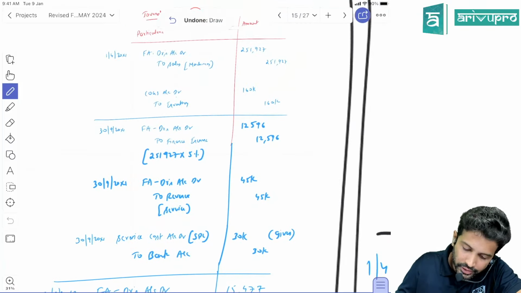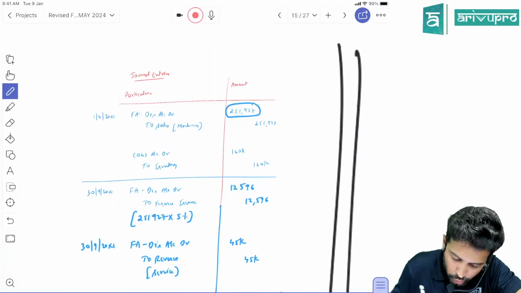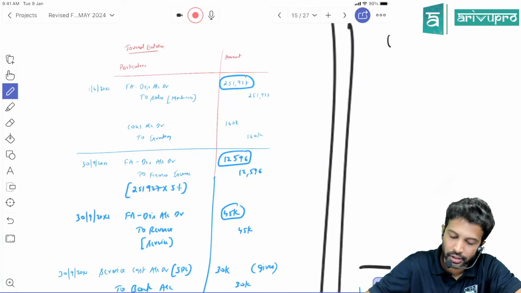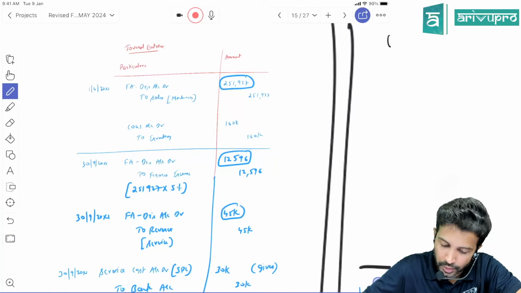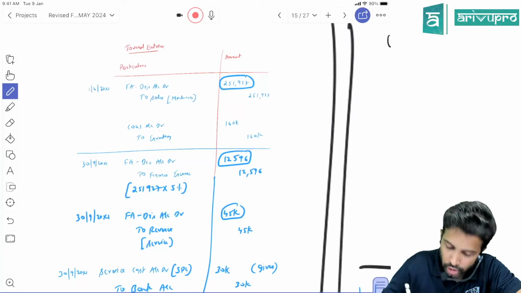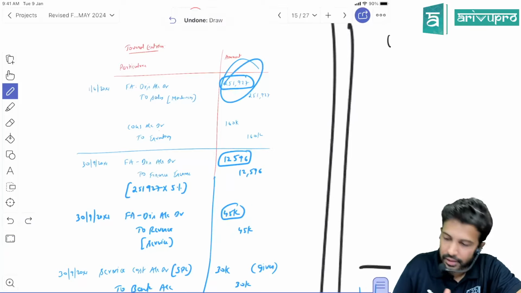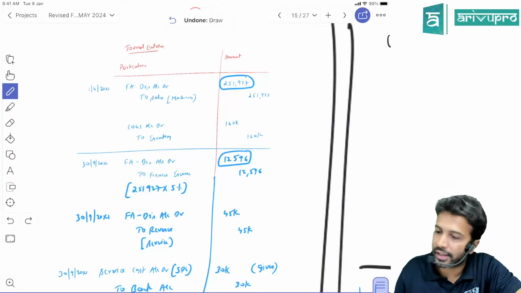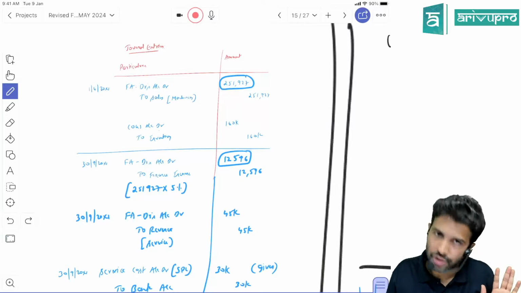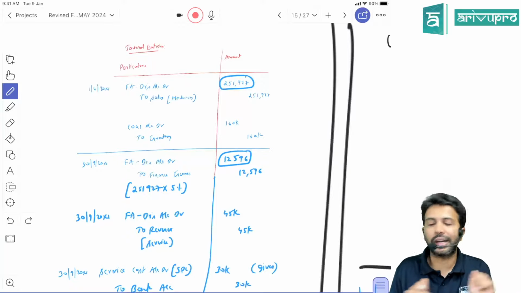Now hang on. What is the debtor balance? Check where all you have debited. Here you debited 251,927. Here you debited 12,596. Here you debited 45,000. And if you add 251,927 plus 12,596 plus 45,000, totally adding all this, my calculator shows 309,523. Meaning on 31st March 20X2, we still have a debtor outstanding of 309,523.